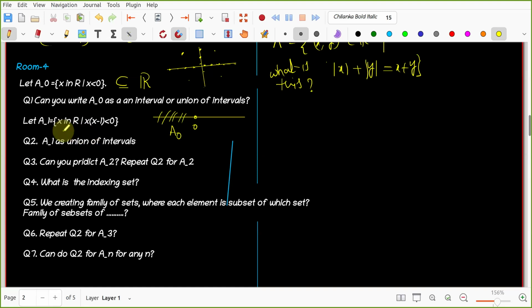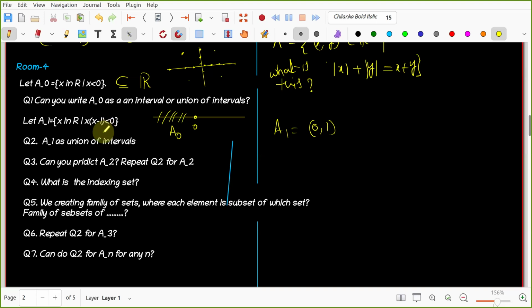You only tell first. So A1 is x in R such that x(x minus 1) is less than 0. So we find it as the open interval (0, 1). It is (0, 1)? Yes, sir, open interval. How do you know that this is the interval? So because if you take any negative numbers, negative into negative will be positive. So negative numbers will not be there in the set.